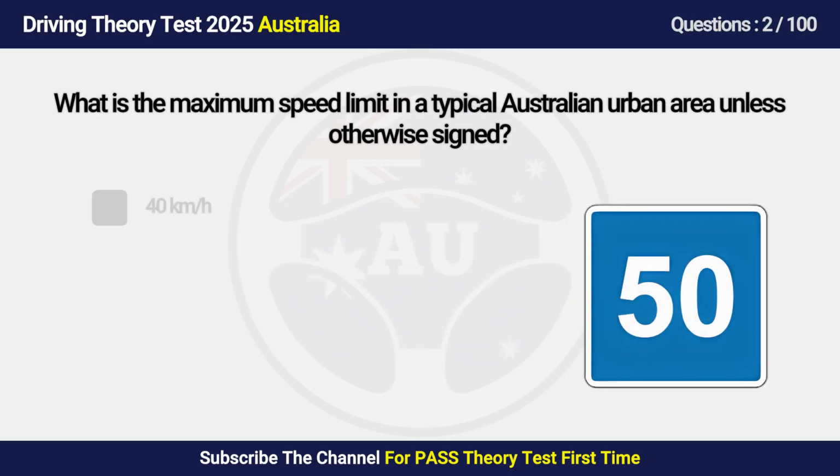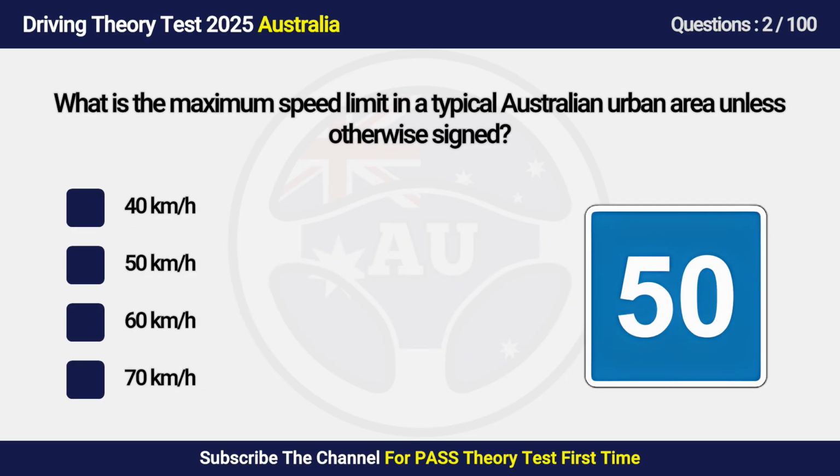Question 2. What is the maximum speed limit in a typical Australian urban area unless otherwise signed? A. 40 km per hour. B. 50 km per hour. C. 60 km per hour. D. 70 km per hour.